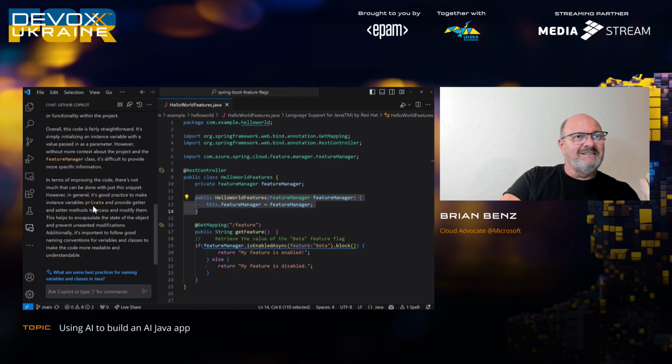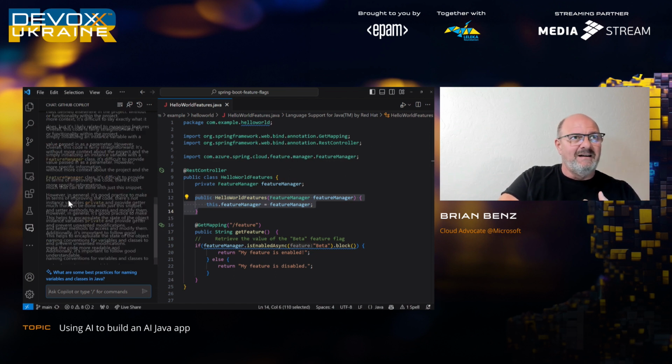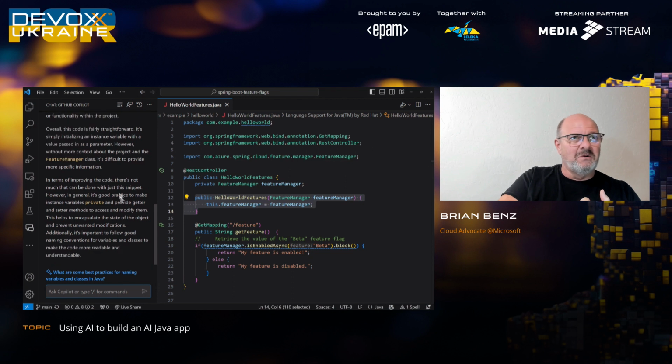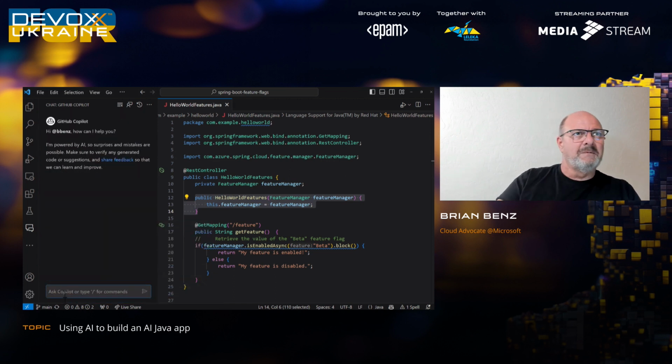It goes into a pretty likely description of what actually happens here, and it's giving me some ideas for advanced changes that I could do and an improvement. And it basically says here that there's not much that can be done with this. And when I want to fix things, I can do clear. I'm going to show you some other stuff that's new in Copilot, but I just wanted to show that as well. All right.